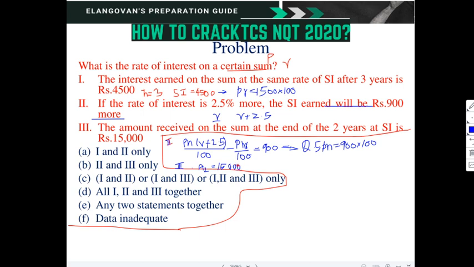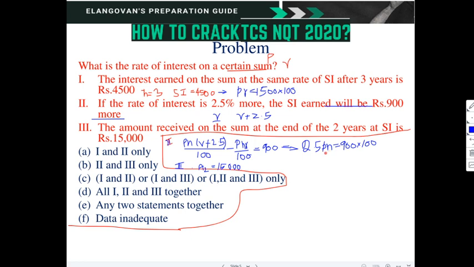Okay, so with these 3 equations, shall we do it with 1 and 2? If I am combining these two, n is equal to 3 years.